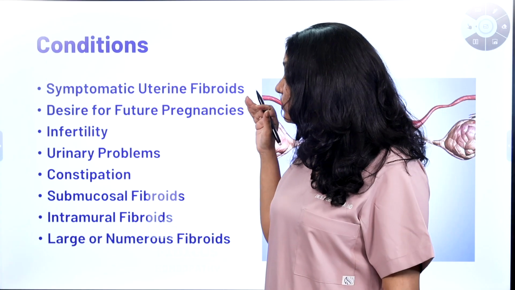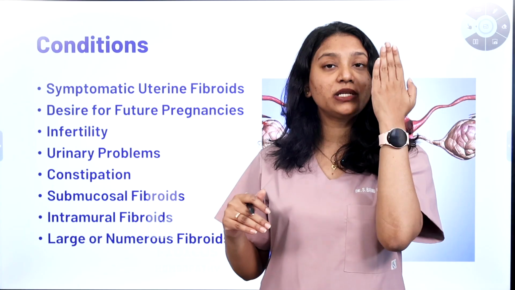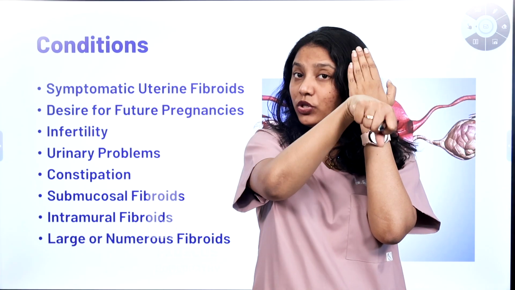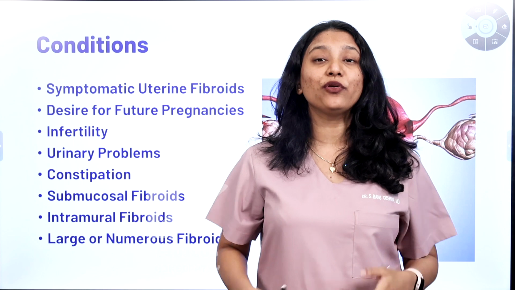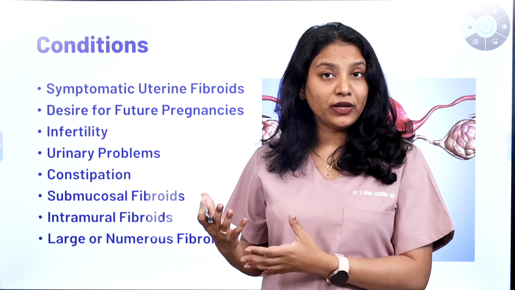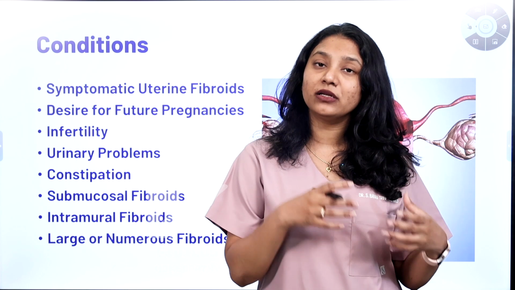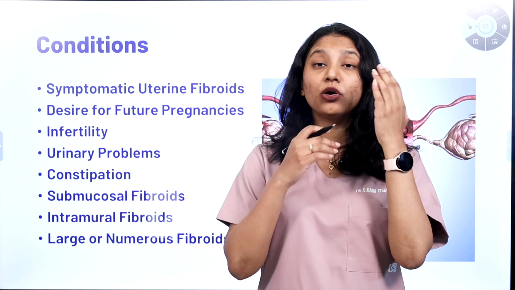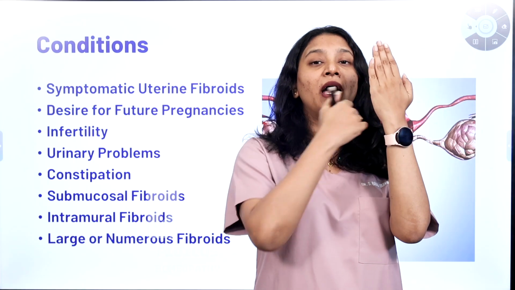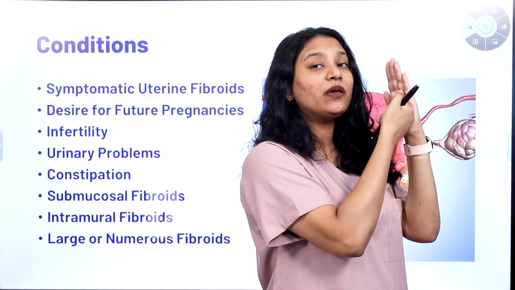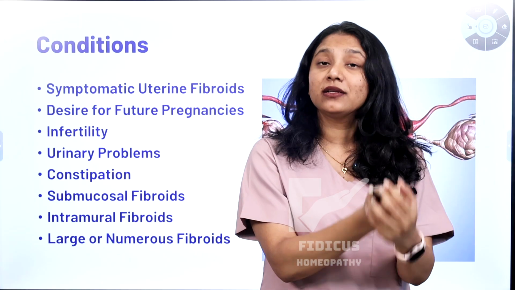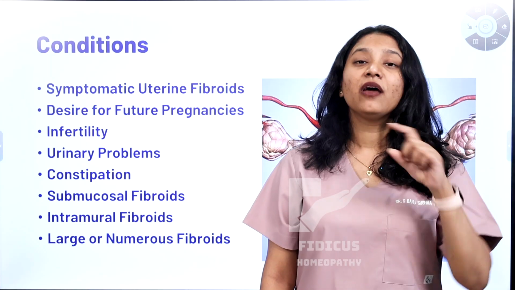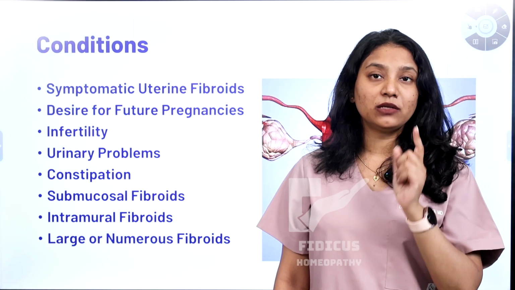And then if you're having any sort of urinary or constipation problems. If you take this as the uterus and this as the urinary bladder, if the fibroid is pressing on the urinary bladder, it can create pressure symptoms where you feel an urge to urinate frequently. You might have recurrent UTIs, that is urinary tract infections, and pain during urination. Along with that, if this is the back side of the uterus and this is the rectum, and the fibroid is pressing on the rectum, it can create rectal symptoms: constipation, pain during stool, and all of these symptoms. If you're having any of these symptoms, you can also get myomectomy.